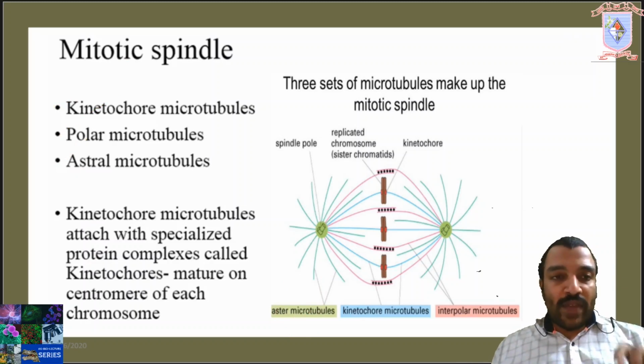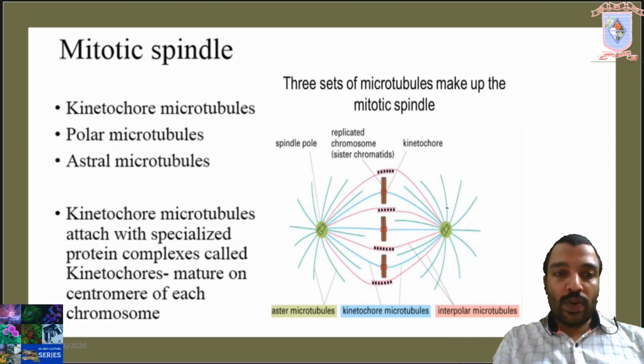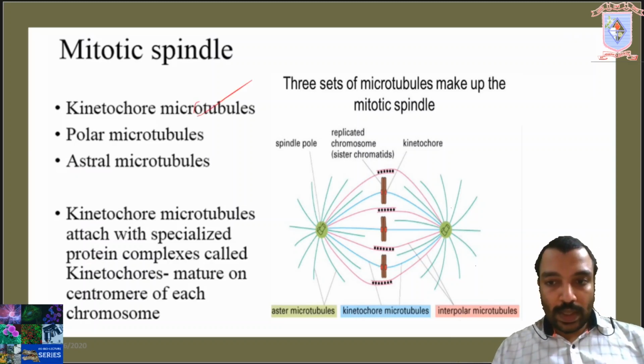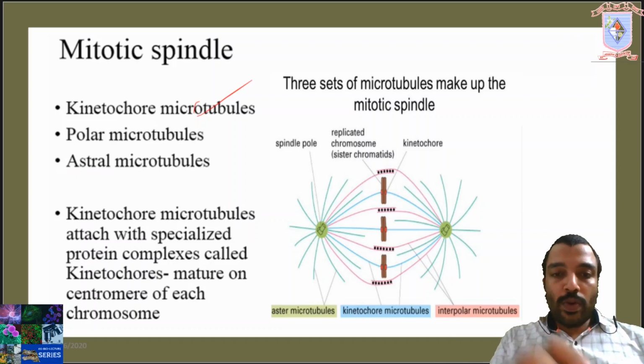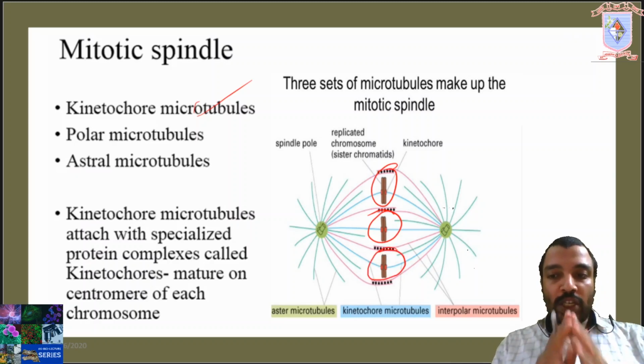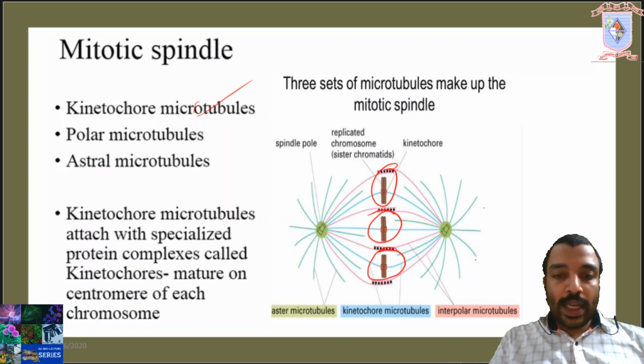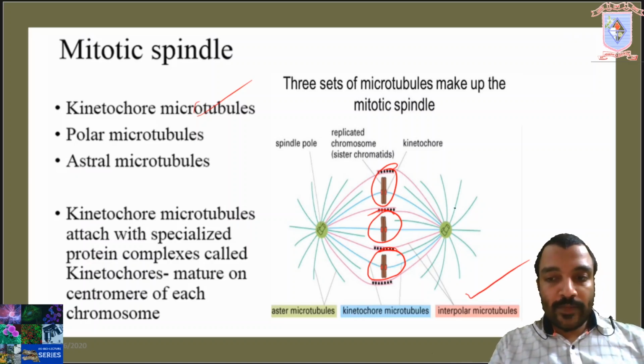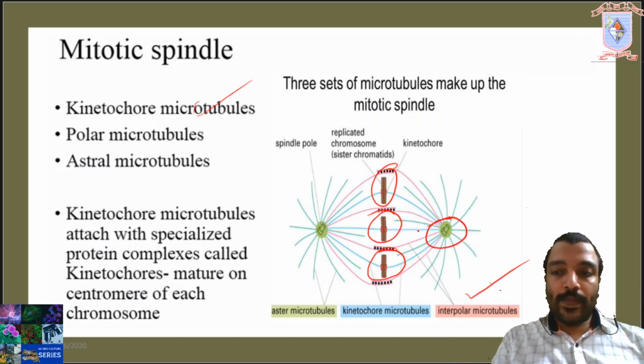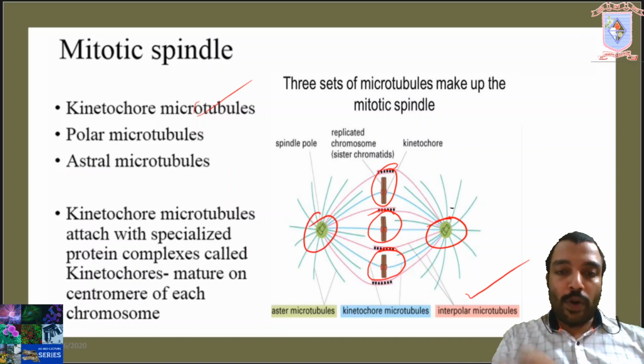Then which are the functions of each type of microtubules? The first one is kinetochore microtubules. The function of kinetochore microtubules is functioning in the movement of chromosomes. And interpolar microtubules fix the centrioles at opposite poles.